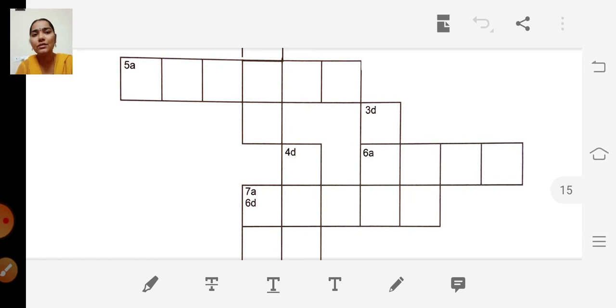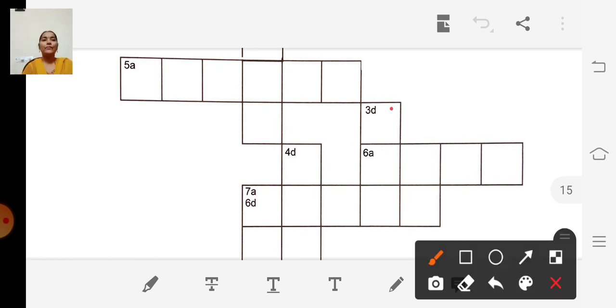Here it is. Depending upon the number of boxes, we have to write the word. There are 3 boxes, so we can write pet. We cannot write domestic, right? So P-E-T. Pet. Opposite of wild is pet.